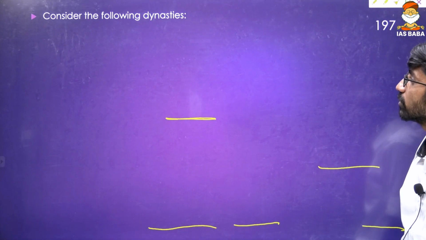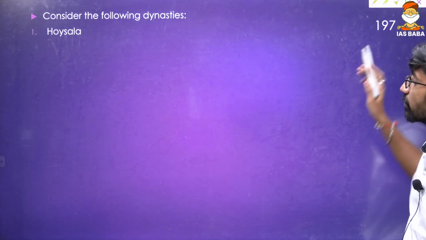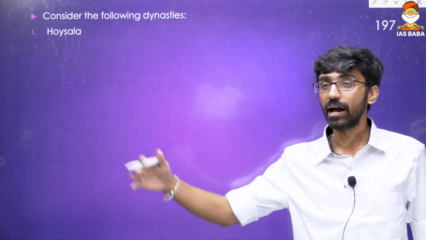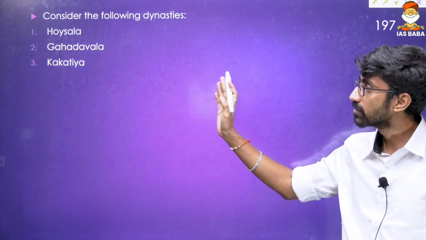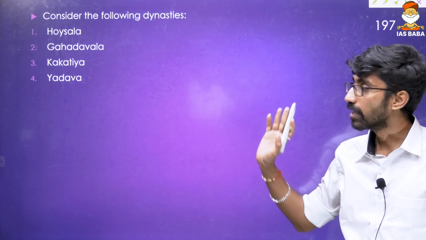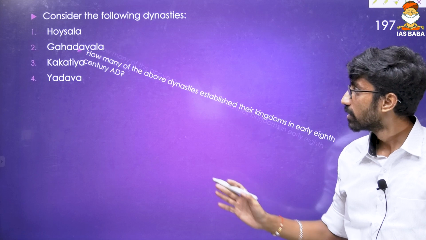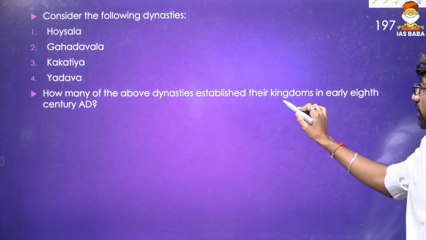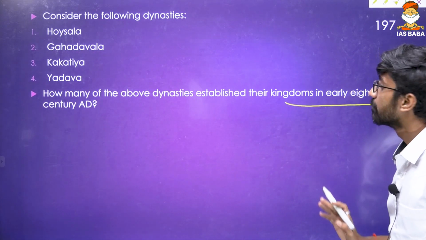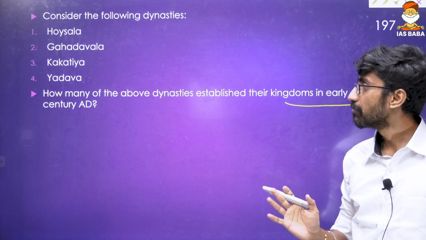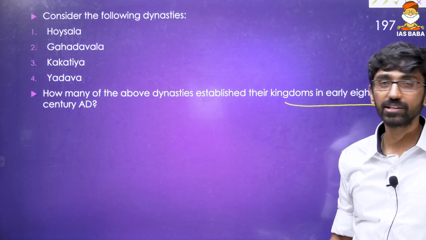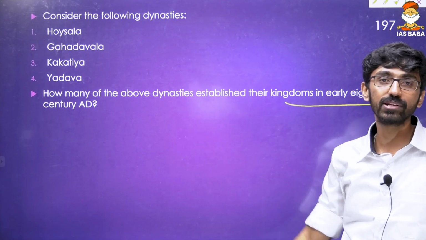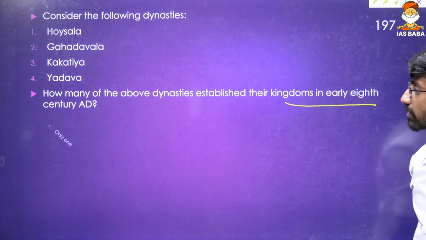Now look at this question. Consider the following dynasties. First we discussed the dynasties, and now we are coming to answer the question. Hoysalas, Gahadavalas we discussed, Kakatiyas we discussed, Yadavas of Devagiri we discussed. How many of the dynasties were established during the early 8th century AD? None of them were. Because Gahadavalas were the 11th century, Hoysalas were the 9th and 10th centuries, and Kakatiyas and Yadavas were the 11th and 12th centuries. So none of them were established during the 8th century.